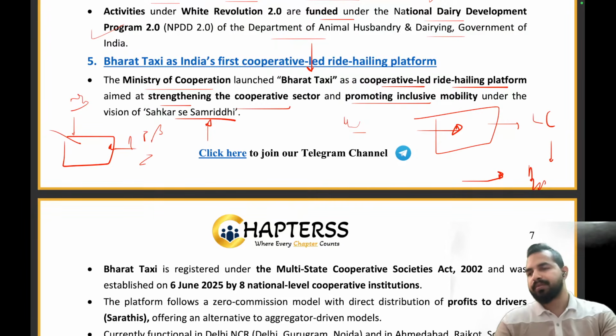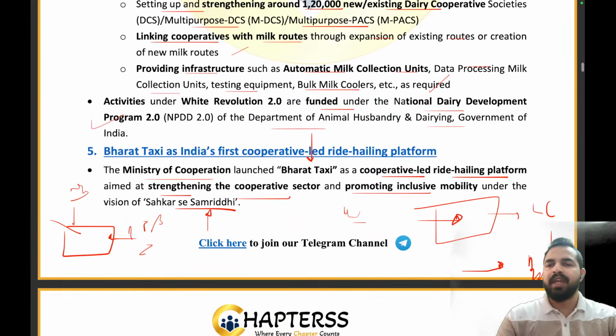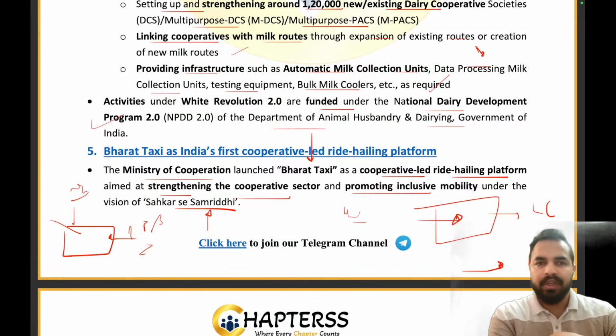Now you must be having this question: sir, what is Sahakar se Samriddhi? Let's take an example, my dear friend. There are so many people who are preparing for the RBI Grade B officer exam. Before the existence of the chapters, there were many institutions providing guidance and mentorship for the RBI examination, but the fees are very high. And alone you are not able to make the most out of it because you are not able to purchase their expensive plans. So you end up losing another attempt.